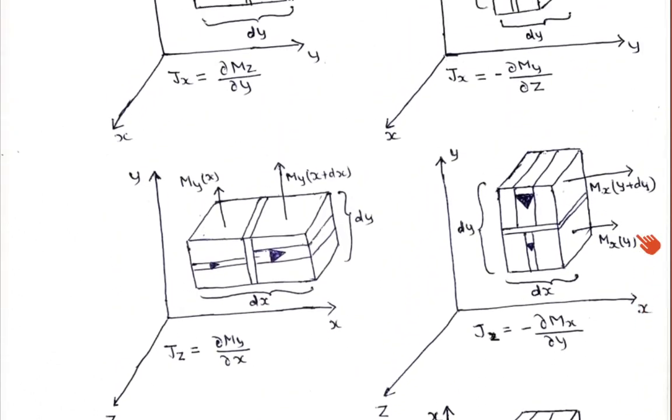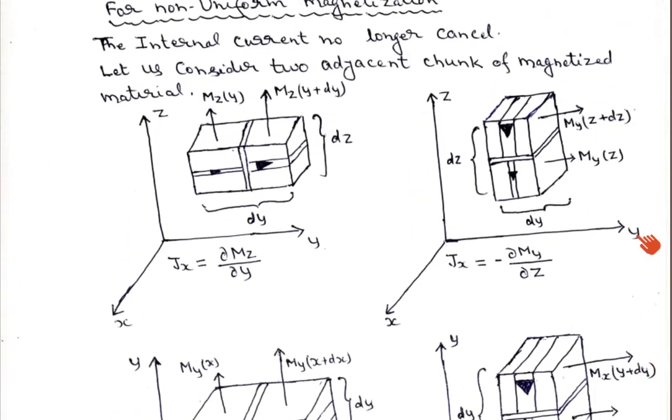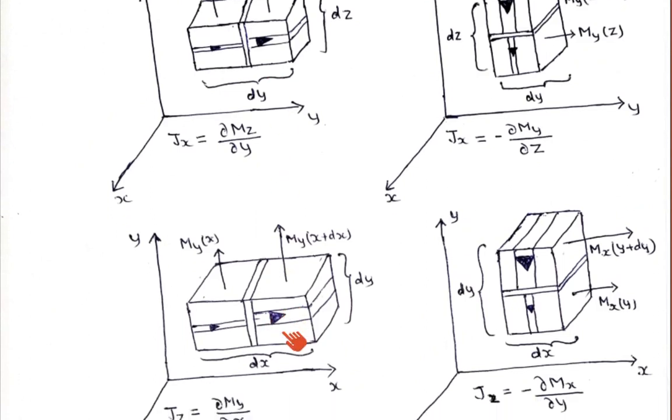If you combine all together, here I have cut all the pieces and shown them in 6 different positions. If you consider one chunk, it can be placed in a 3-dimensional coordinate axis, so it will give a total net current within the material due to the volume current, because here the current is not uniform. Okay, so let us try.